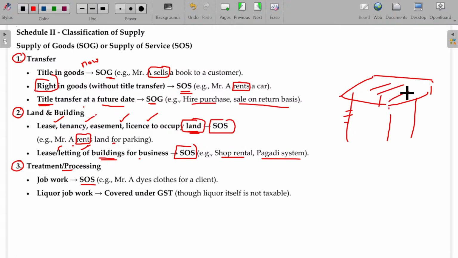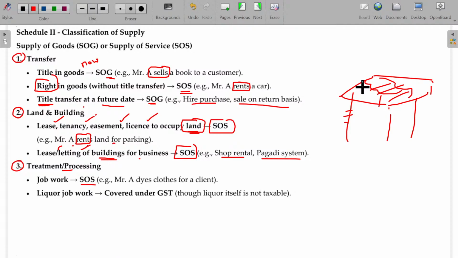Some designs may be done by wood carving, like job work. It may be sent outside for a job work using the lathe machines. The designs are engraved on the top of the table, and for that they charge some money. Now, the job work done on this table is called some treatment on our product supplied. That will always be considered as supply of services.